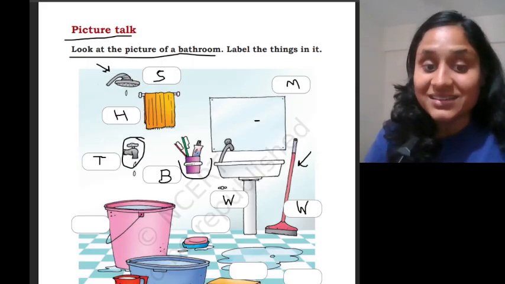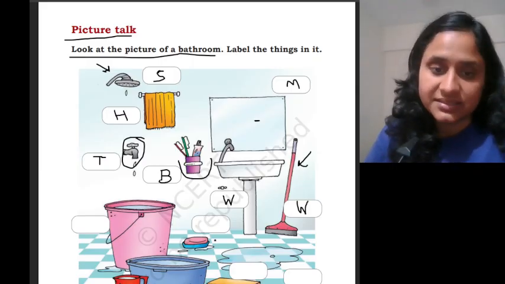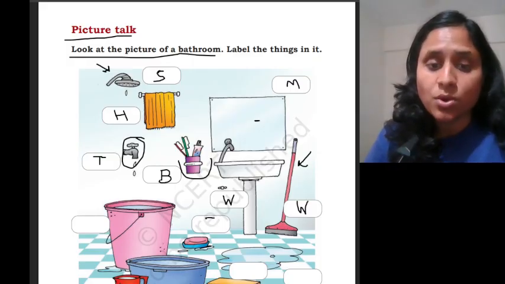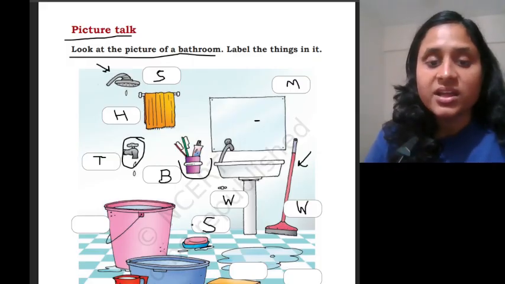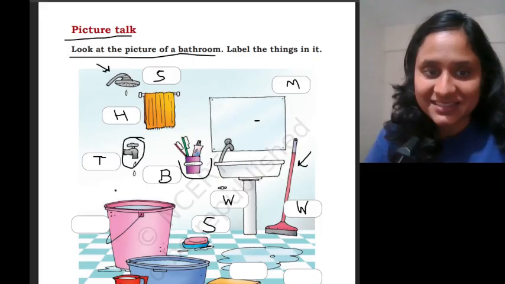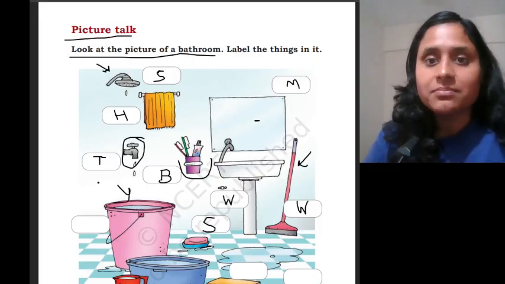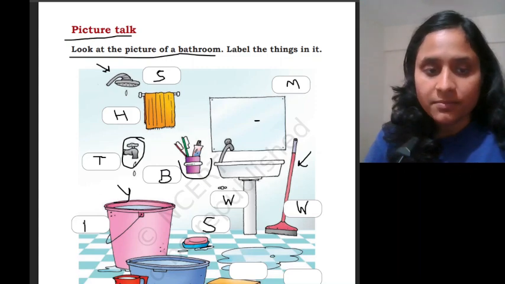Wiper. What is this? It is a soap case. I will write here S says soap. What is this? This is a bucket. B says bucket.